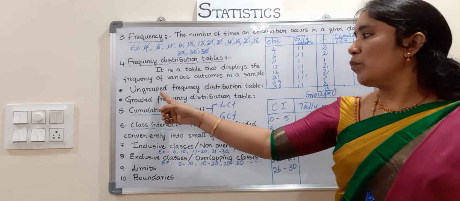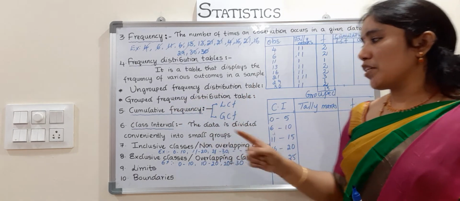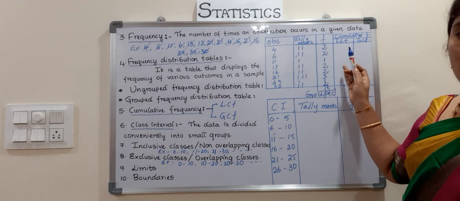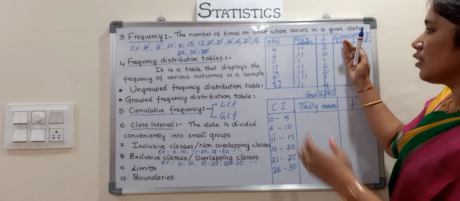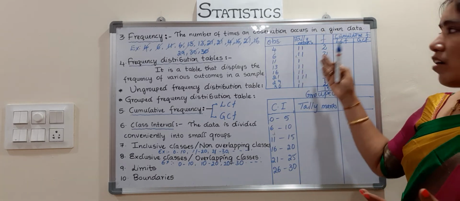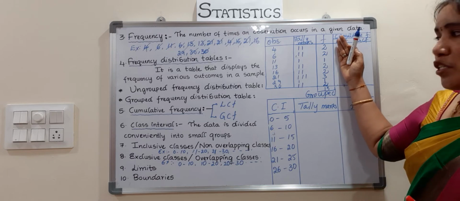There are ungrouped frequency distribution tables and grouped frequency distribution tables. Now I already wrote the ungrouped frequency distribution table. These are observations first, write in the first column, in the next column write the tally marks, next one is frequencies. This is the ungrouped frequency distribution table.